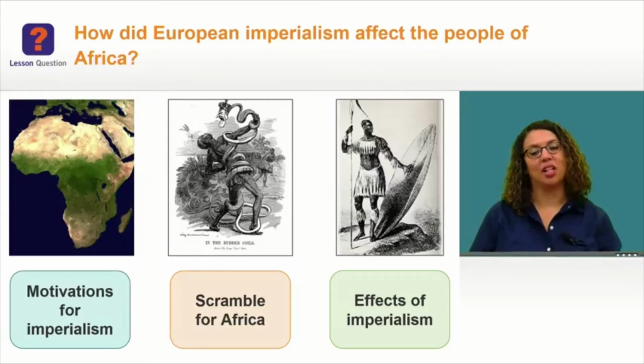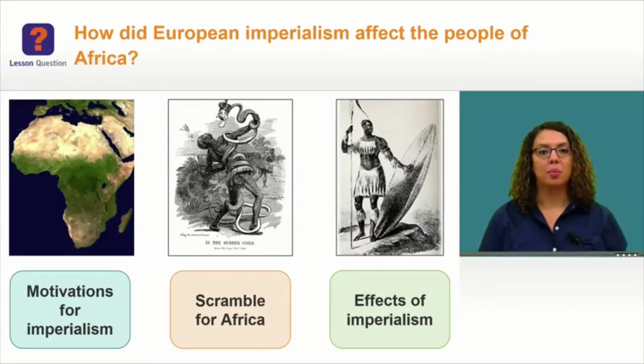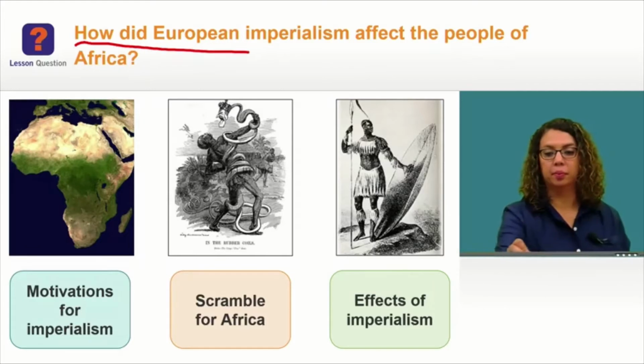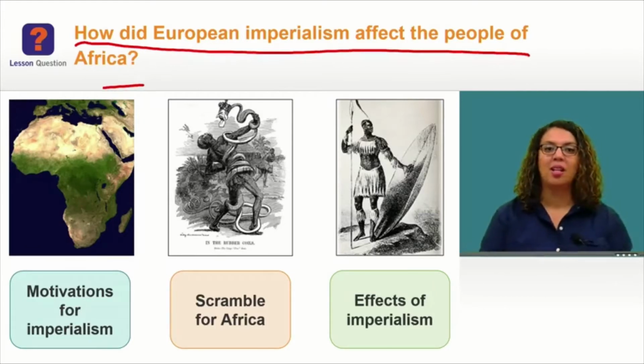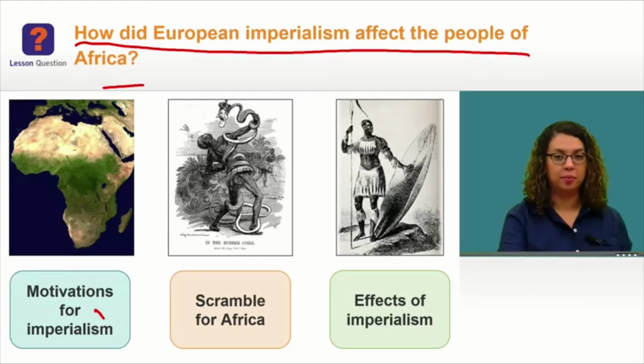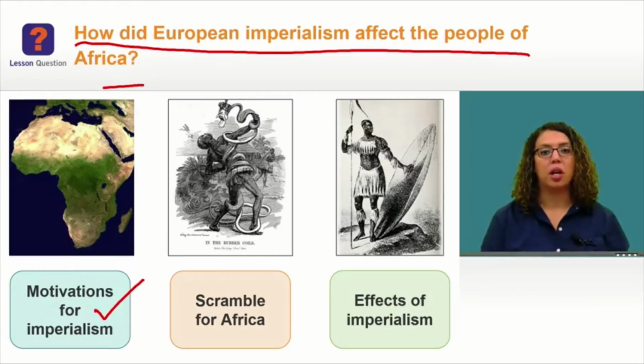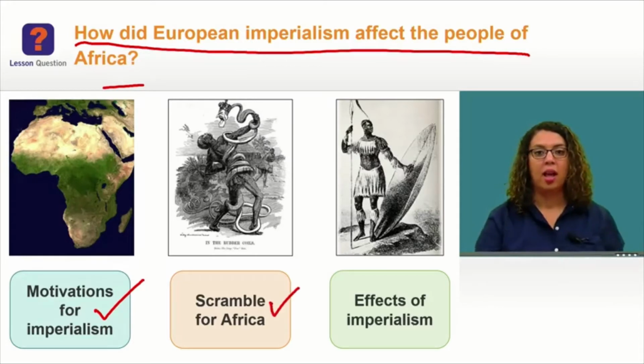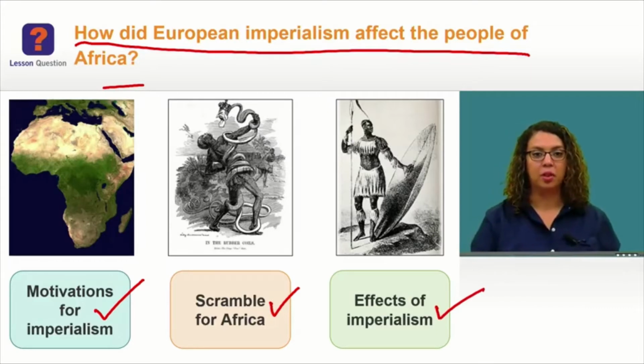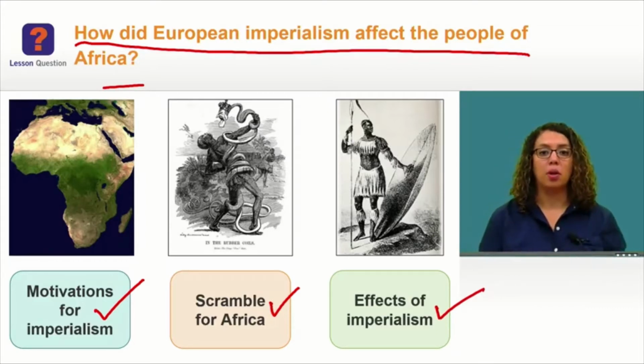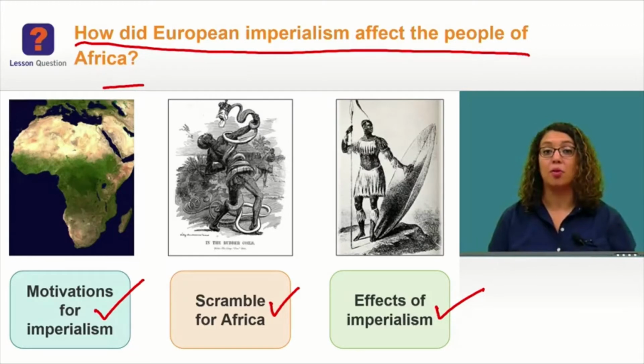Today we'll be seeking an answer to the question, how did European imperialism affect the people of Africa? To answer the question, we'll study what motivated European powers to colonize, the scramble for territory occupation in Africa, and the effects of imperialism on African cultures and societies. You just learned some of the words that will help you understand what happened in Africa during the time of imperialism. Now, let's warm up by taking a look at two explorers who were among the first Europeans to see part of Central Africa.